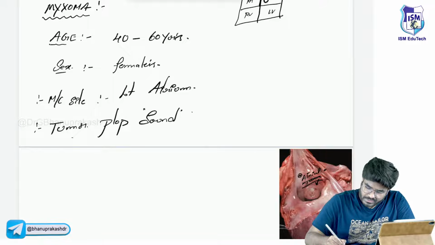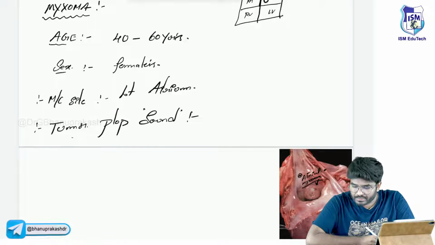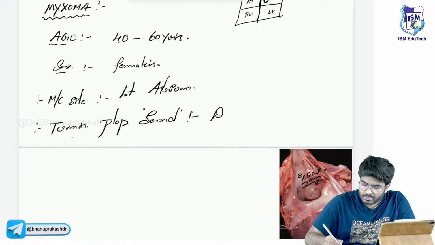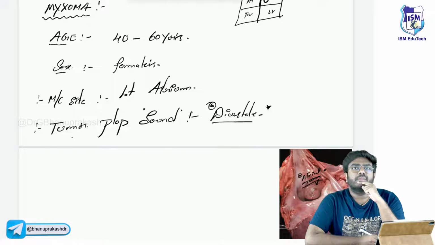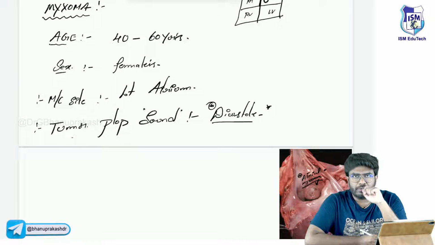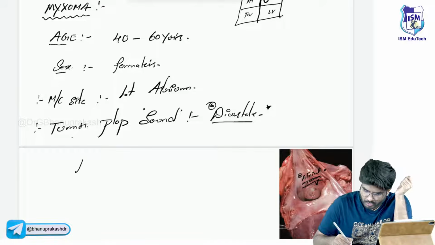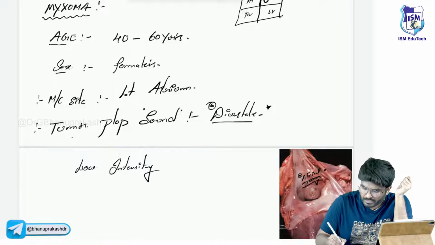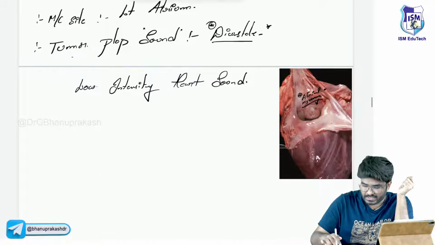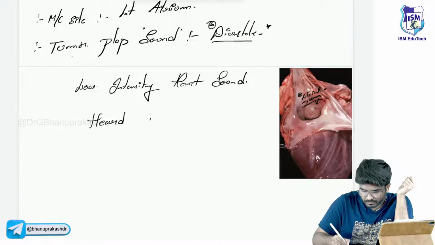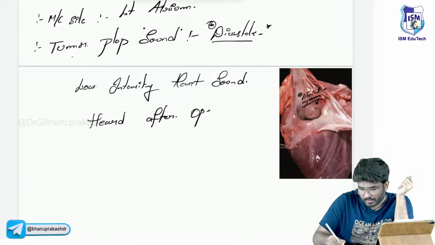Now, when is it going to be seen? It's going to be seen mainly during diastole. It's a diastolic sound. Okay, it's a diastolic murmur. In your exam, in a case, they will give you something like this. These are the classical words they will use. They will use something like low intensity heart sounds, that is nothing but the tumor plop sound. Low intensity heart sound heard after opening snap.